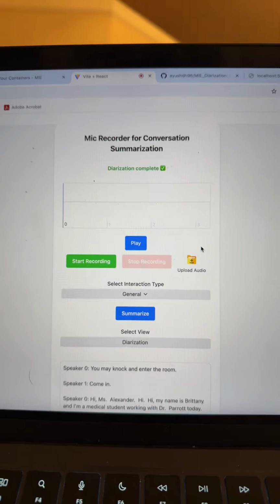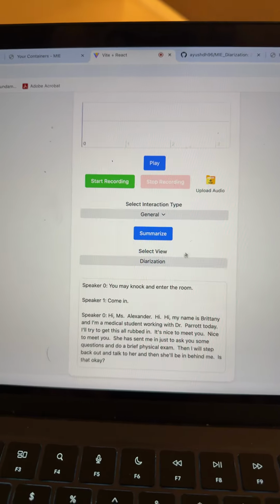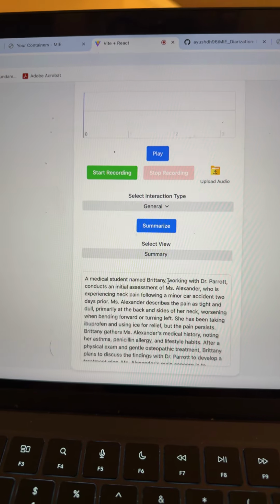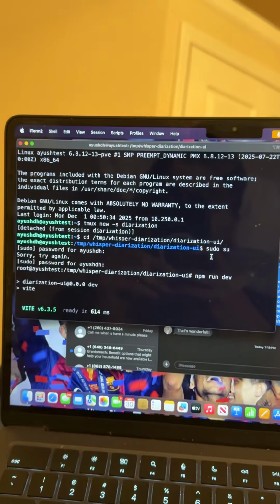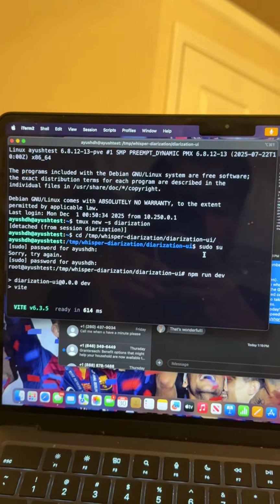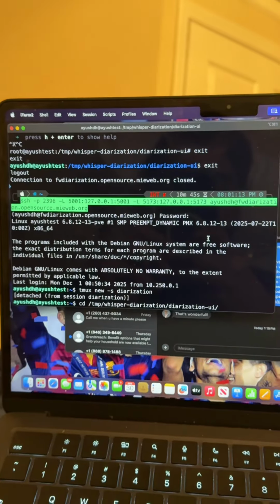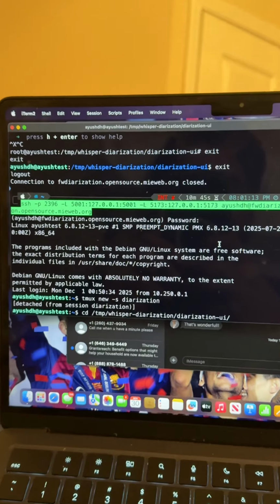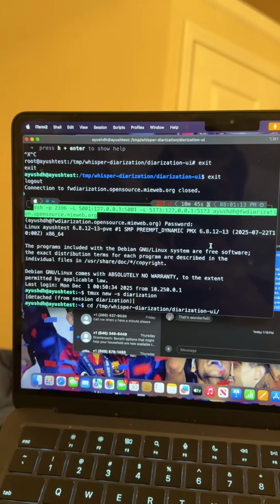Here, you can see the diarization is running, everything is working. You can see the diarization and the summarization. What's special about this is that even though this is running on my localhost, which you can see from here, both my front end and the back end have been hosted on the container. Here, you can see the SSH that's happening on the container for both the front end and the back end. The aliases are already provided for both of them.